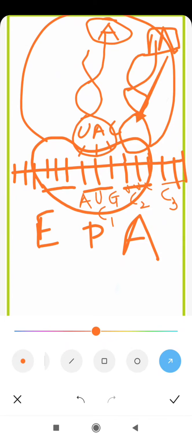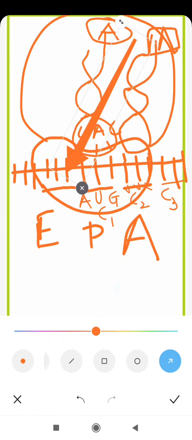As translocation occurs through the distance of 1 codon, the codon on the mRNA which was the first codon, C1, I have written here C1, moves from this place to this place, through the distance of 1 codon. So this codon moves from the P site to the E site. The codon AUG will now be placed at the E site, and attached to AUG there is a tRNA. There is a tRNA, but it is without an amino acid, an empty tRNA.